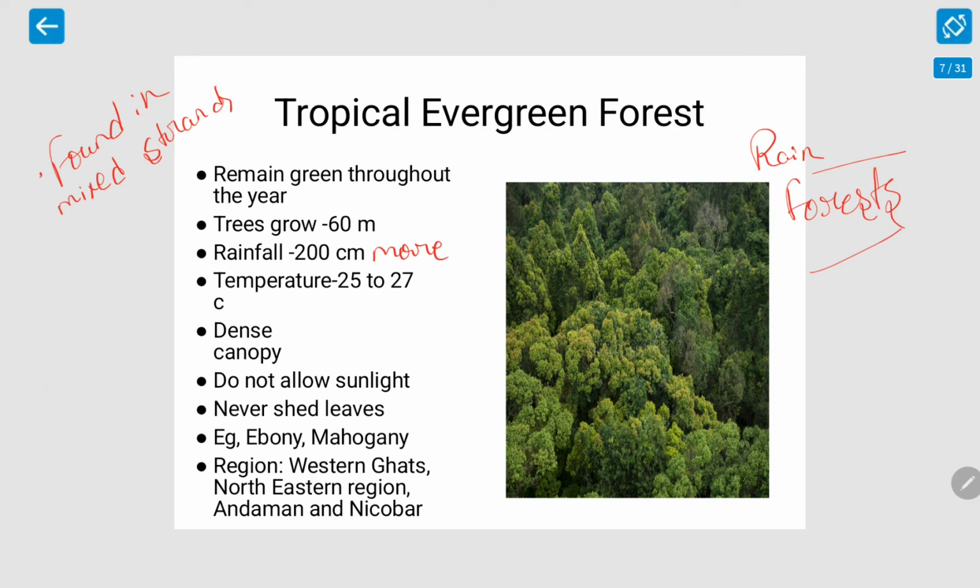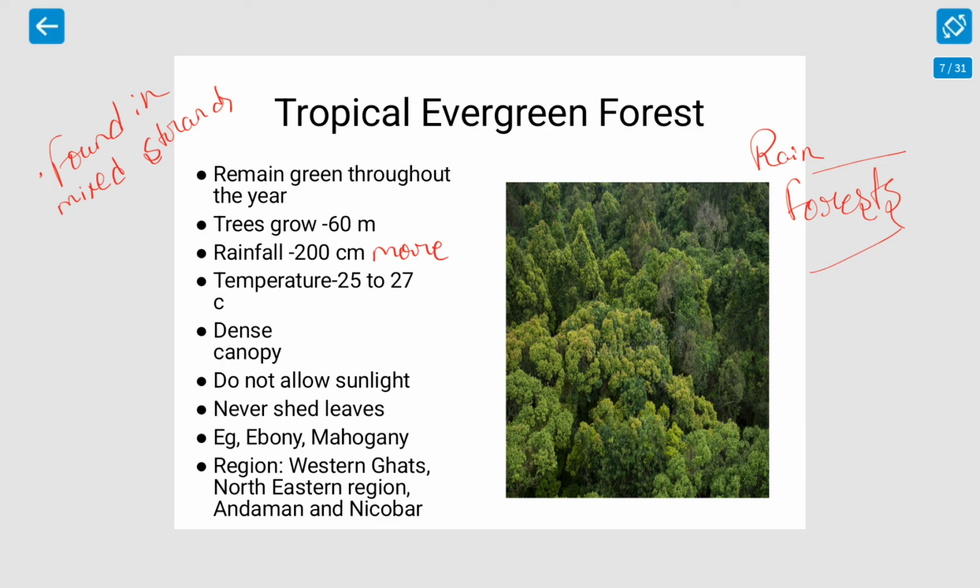Different species are found together. Parasitic plants grow on the top of the trees, so every species of plant is there. It's not like only mango trees are here, or only banyan trees. They are growing together. All the parasitic plants, which grow on the nutrition of other plants, are also present here. They do not shed their leaves at the same time, they remain evergreen and are called tropical evergreen forests. So these trees do not shed their leaves.